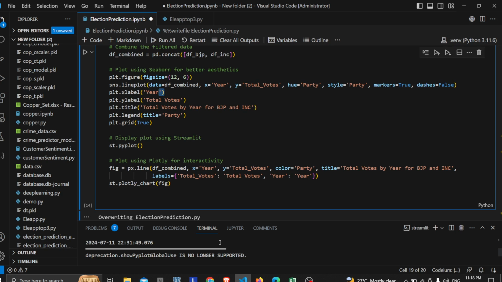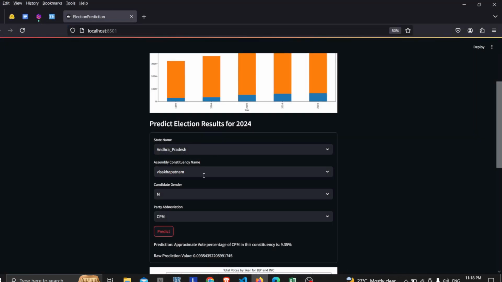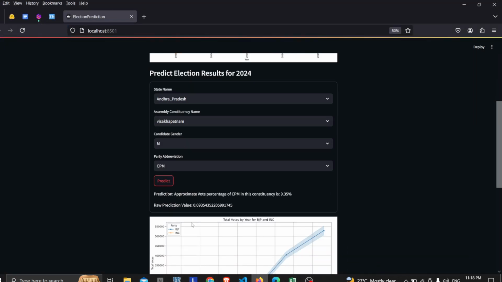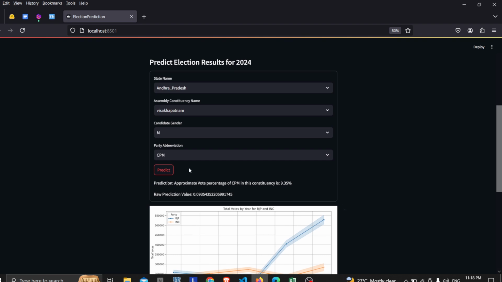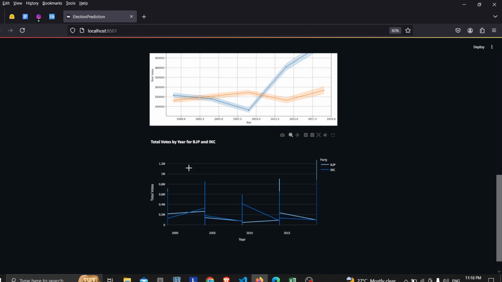This project is basically where we have previously trained a machine learning model on the election data. This model is designed to predict the election results based on various input features. We load this trained model into our application to use it for making predictions. For predictions of 2024, by default in the front end, the year column will be set to 2024. So we are making predictions for that, so it will be set to 24.